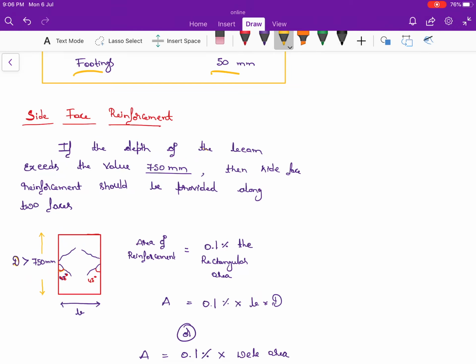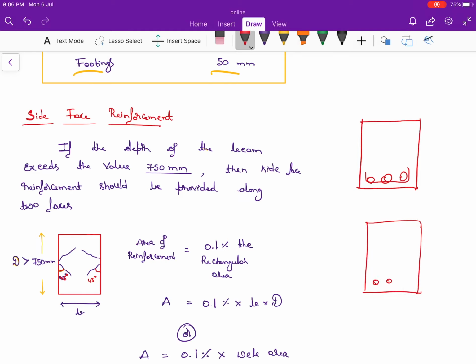Next, side face reinforcement. Normally, if I take a beam like this, we are going to provide the reinforcement at the bottom in case of singly reinforced beam. In case of doubly reinforced beam, what happens? We'll give the reinforcement in the bottom as well as top. But the side face reinforcement, where we are going to give the side face reinforcement? Side face reinforcement is given in the deep beams.